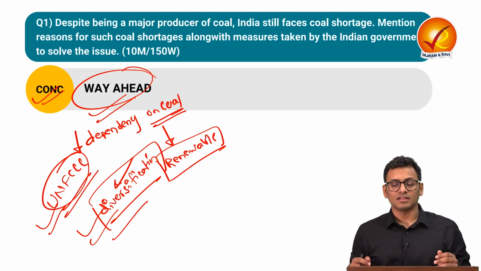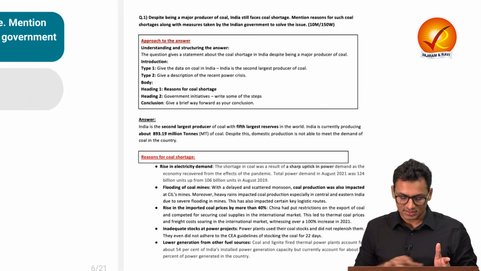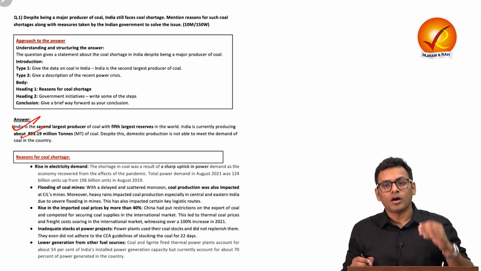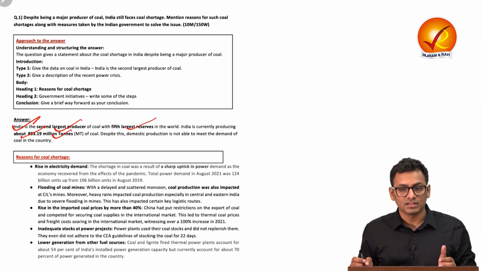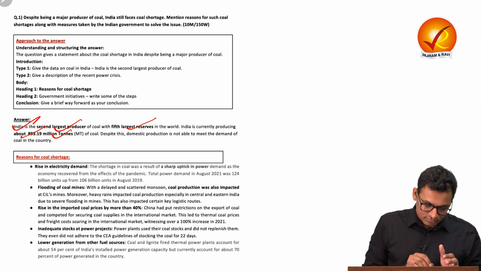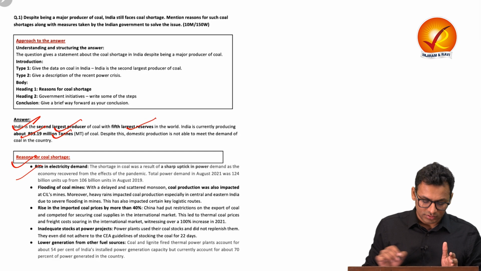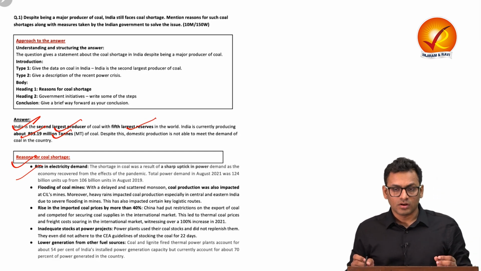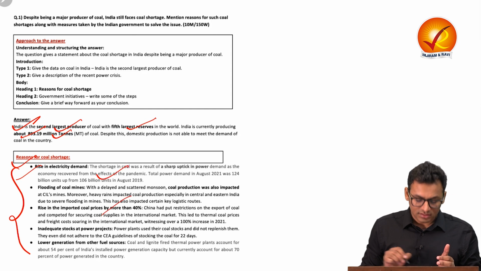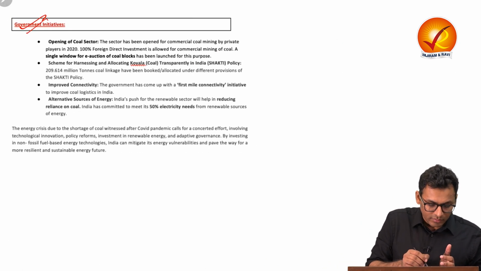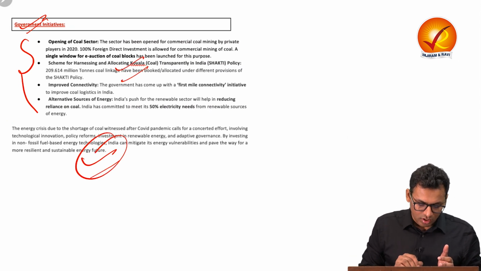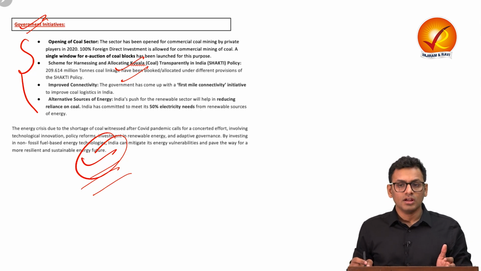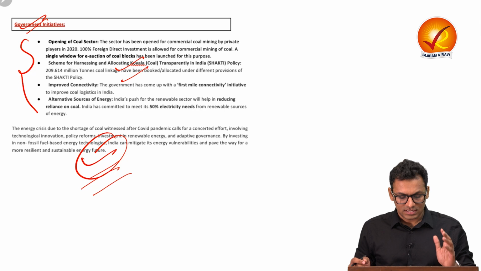Now let us see the model answer and understand how we can inculcate the same in our answer writing practice. In the introduction, you can give a brief about the status of coal in India. You can talk about the producer, the reserve, and what exactly we are producing. In the heading 1 of the body, you can talk about the reasons for coal shortage, which is the primary demand of the question. You can list down the reasons along with substantiation. Similarly, for government initiatives, you can list down the initiatives and substantiate with examples. And in the conclusion, you can talk about how there is a need for diversification to ensure lower dependency on coal. So that is all for question number 1.